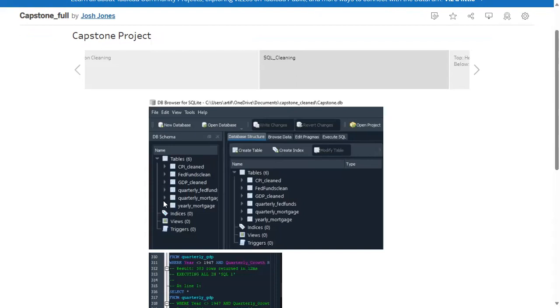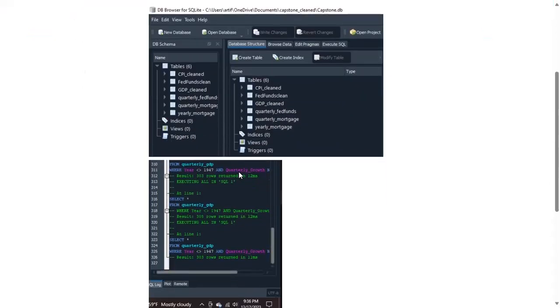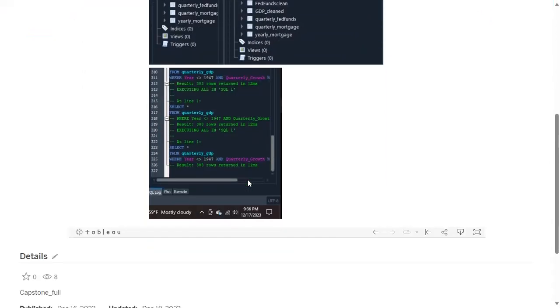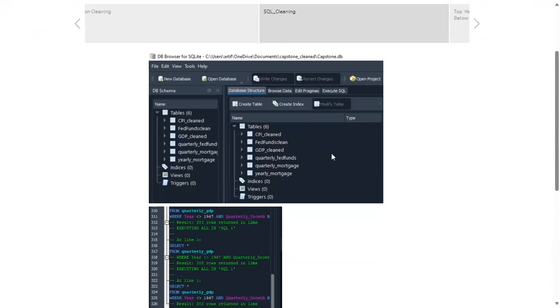So what you're seeing here is the database that I created in SQL with all my clean data. Here's an example of some of the queries I ran. I made this database and then I did additional queries to clean up the data, remove some nulls, and kept only the columns that I wanted to keep. That way I was able to create the charts I needed without having a bunch of extra stuff in there I didn't need.